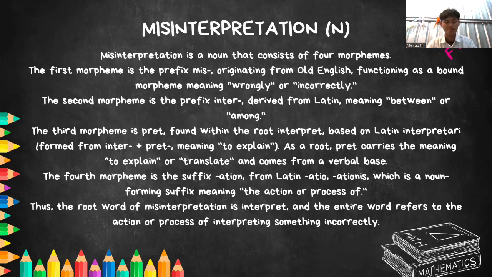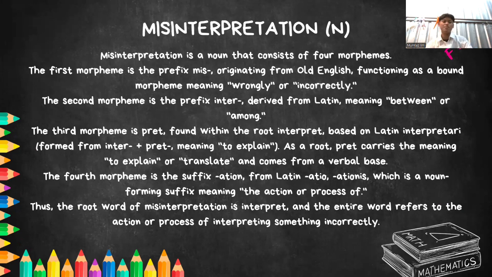The third morpheme is pret, found within the root interpret, based on Latin interpretari, from inter plus pret, meaning to explain. As a root, pret carries the meaning to explain or translate and comes from a verbal base.